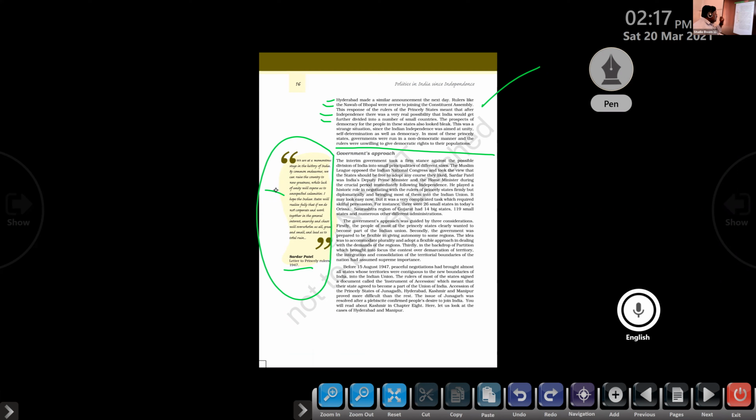I hope the Indian states will realize fully that if we do not cooperate and work together in the general interest, anarchy and chaos will overtake us. Anarchy means a situation where there is no government.